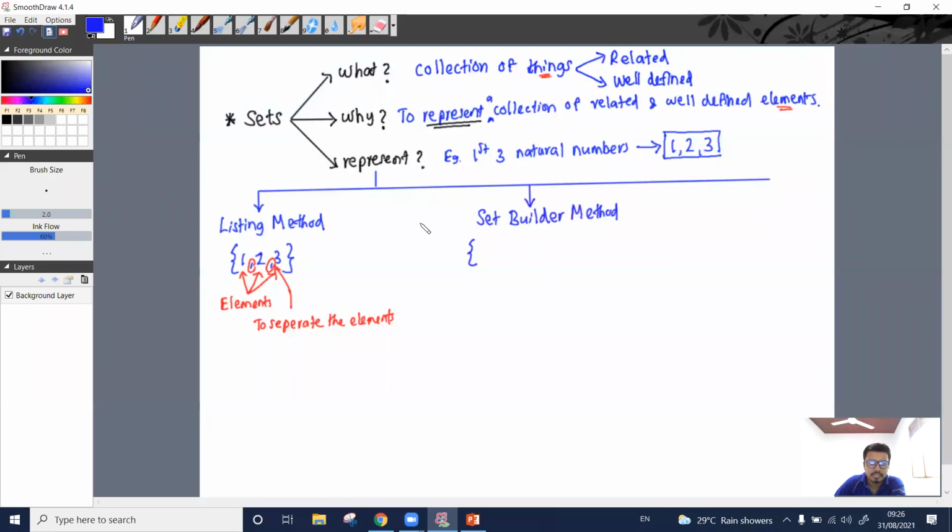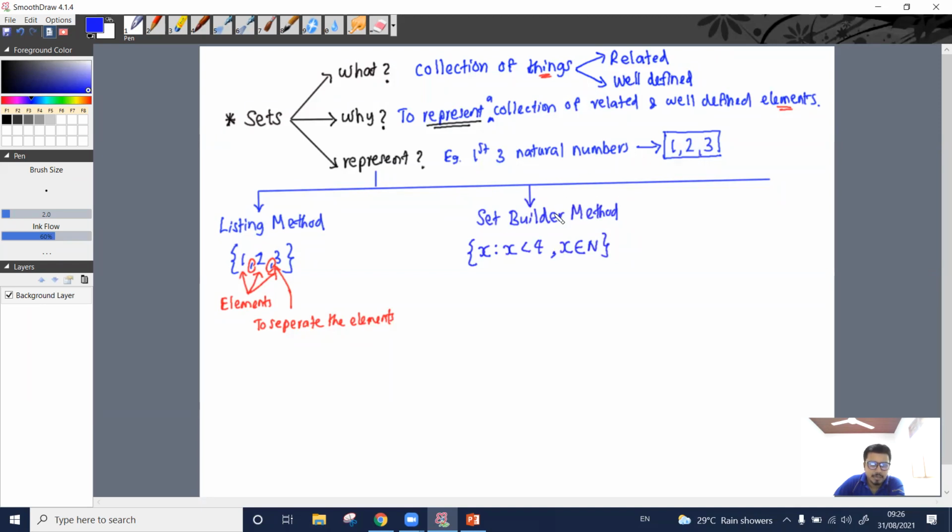Open the curly bracket. This means set of all x such that x is less than 4 and x belongs to the natural numbers. This way we can represent the same set.